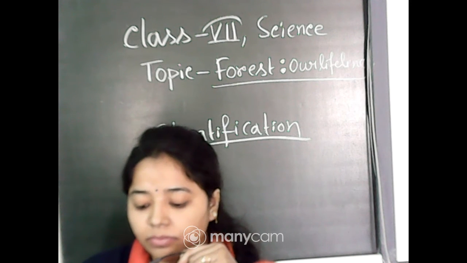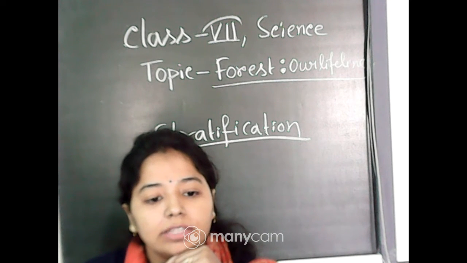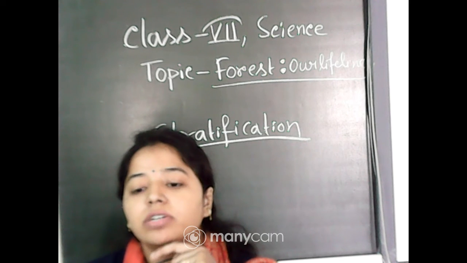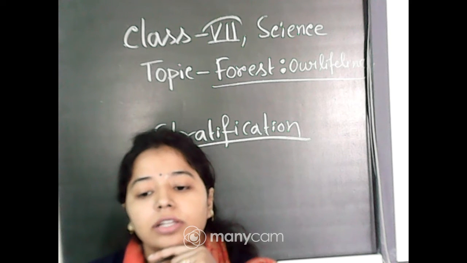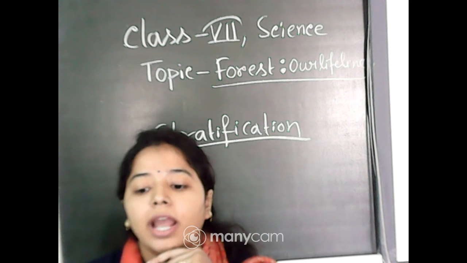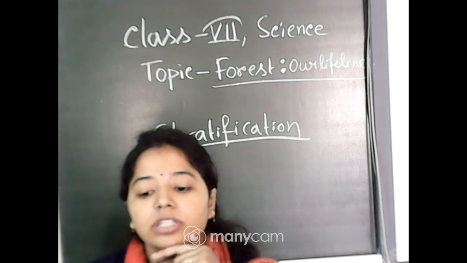No problem. So I have told you the different types of layers found in the forest. In the stratification of the forest, the first layer is the forest floor, then the herb layer, then the shrub layer, then the understory, then the canopy, and then the emergent layer. Okay, have you understood this point?